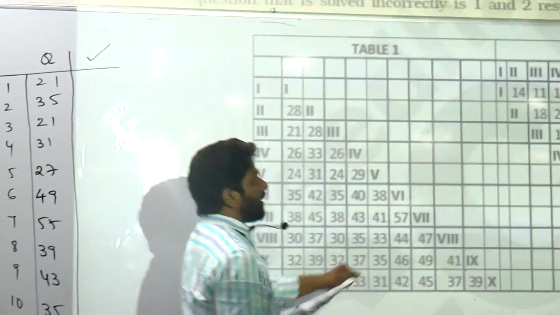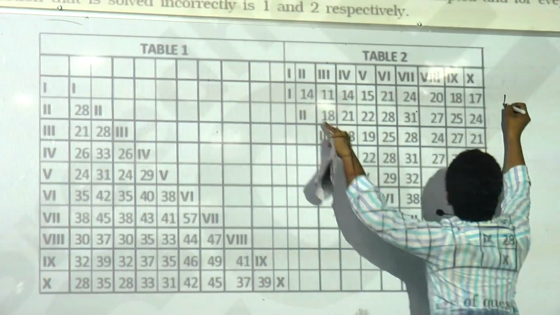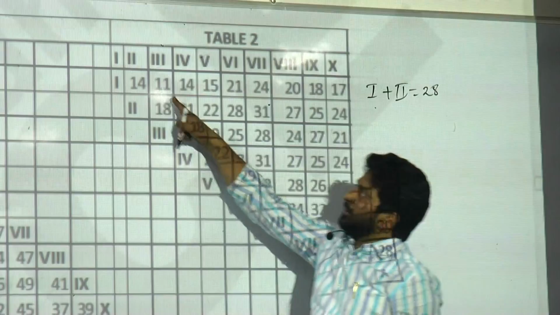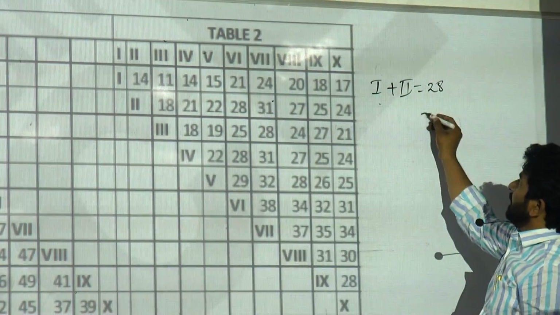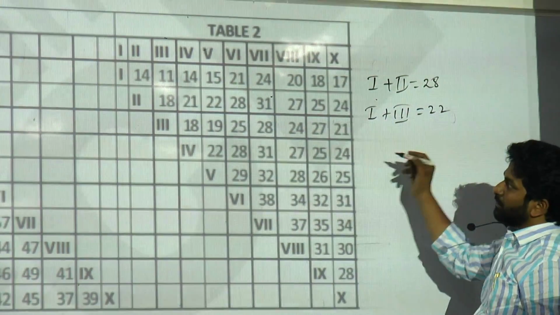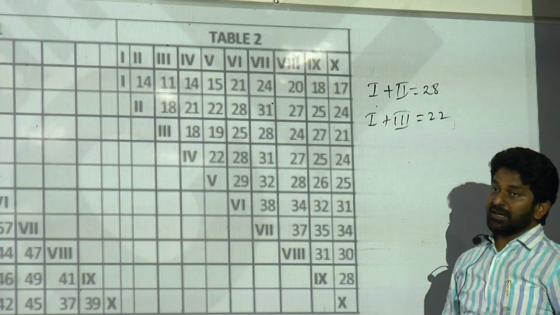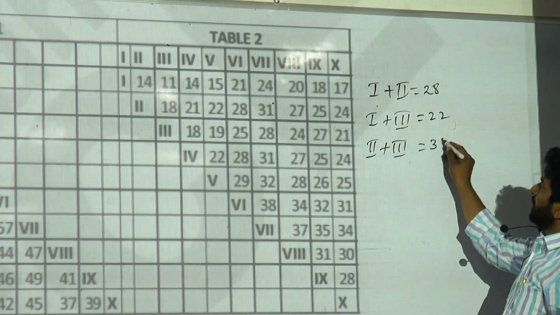Now, what is 14? Sections 1 and 2 average. Sum? 1 plus 2 is 28. Next, what about this 11? Average of 1 and 3. Then sum is 22. Sum is 22. Next, what is 18? 2 and 3. How much is that? 36. 2 plus 3 is equal to 36.